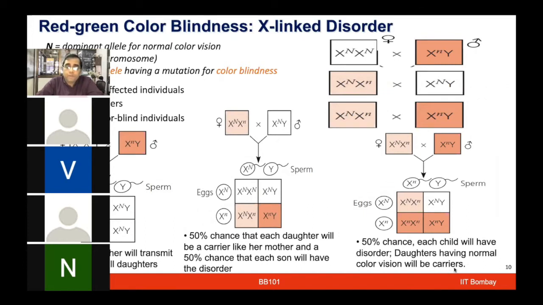Daughters having the normal color vision will be carriers. So I hope you understood that it's very straightforward now to decode from these statements, and we can give you statements based on which you can also go back and tell us the parental genotypes. This slide, as I said, is interesting because in a very simple manner it gives you an idea of how important it is to look at the genotype and this kind of trait.